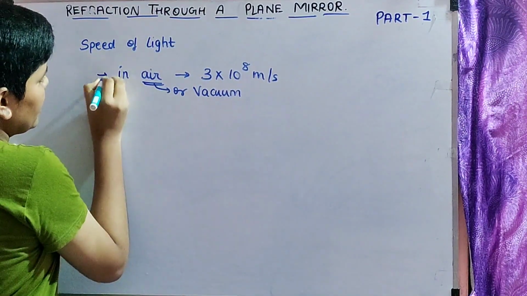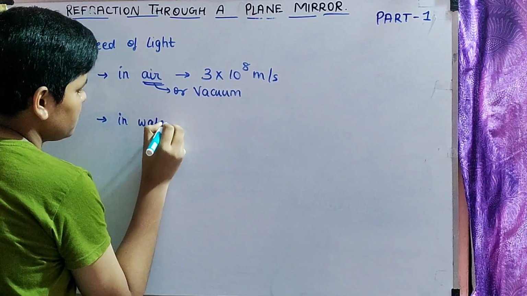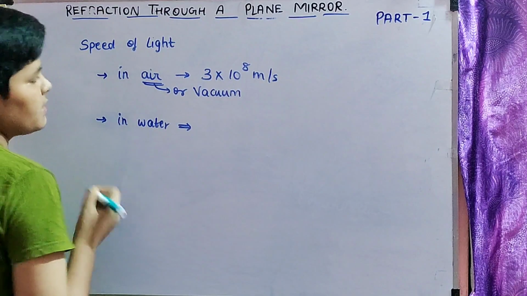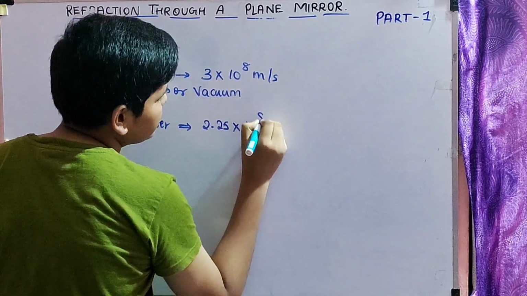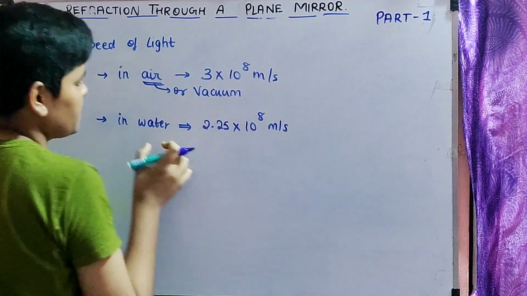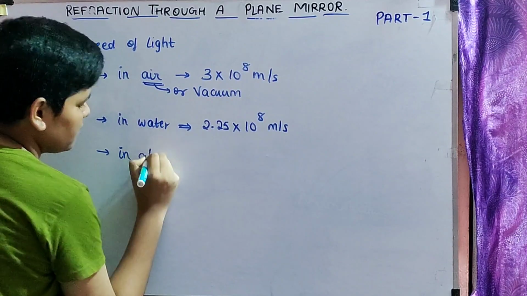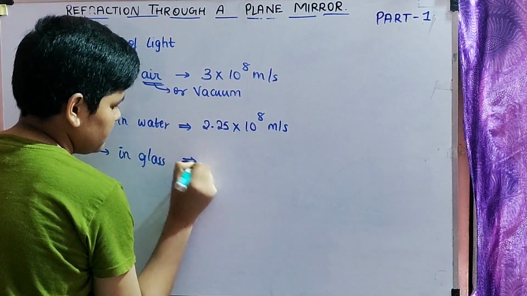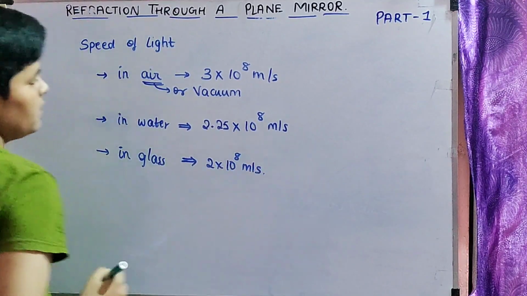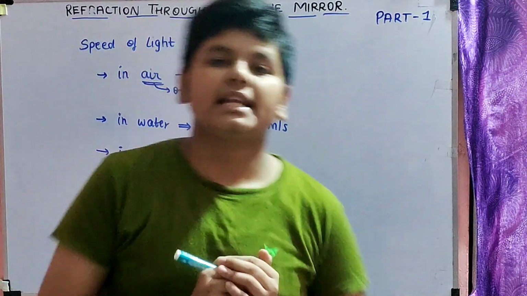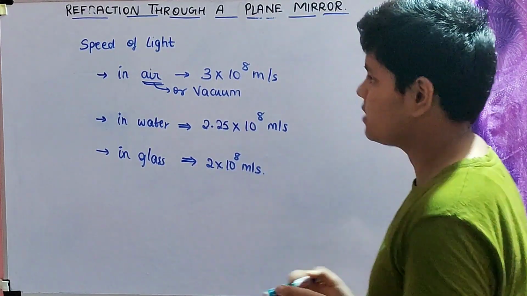Now, if we take in water, the speed of light is 2.25 into 10 power 8 meter per second. This is in water. Then, in glass, it is 2 into 10 power 8 meter per second. So here we can see that the velocity of the light is not constant. Velocity or speed of the light is not constant.